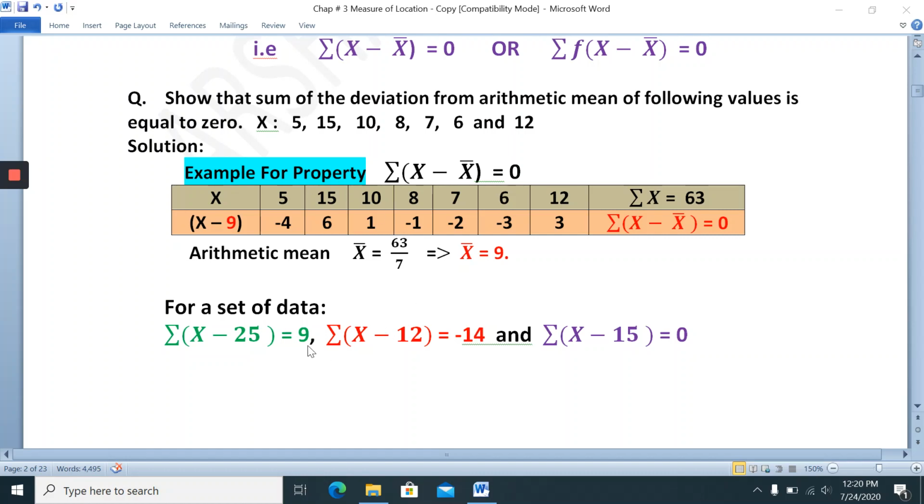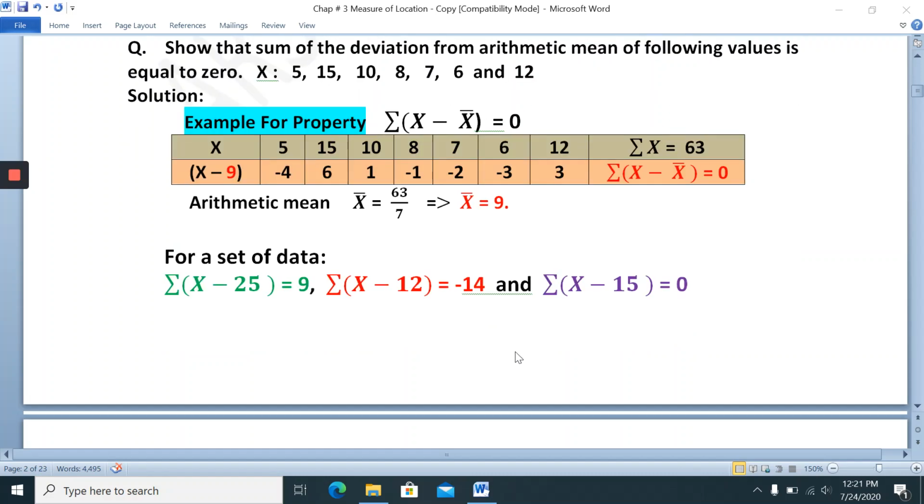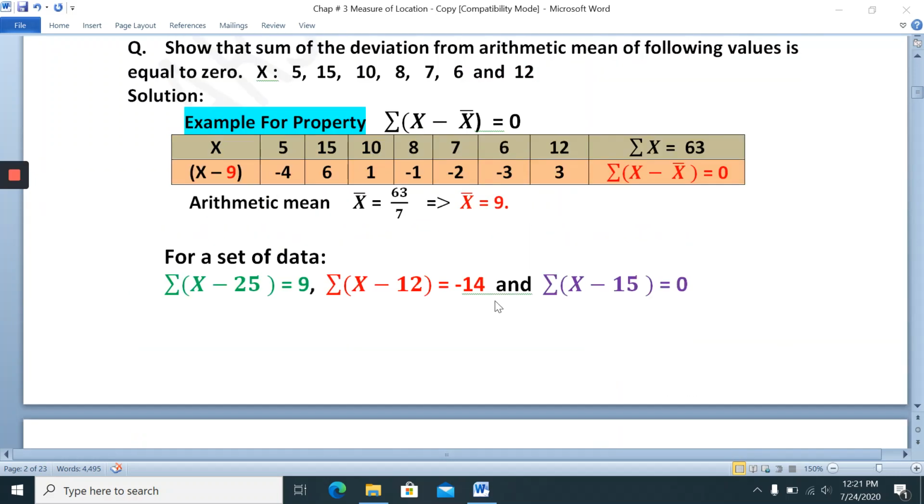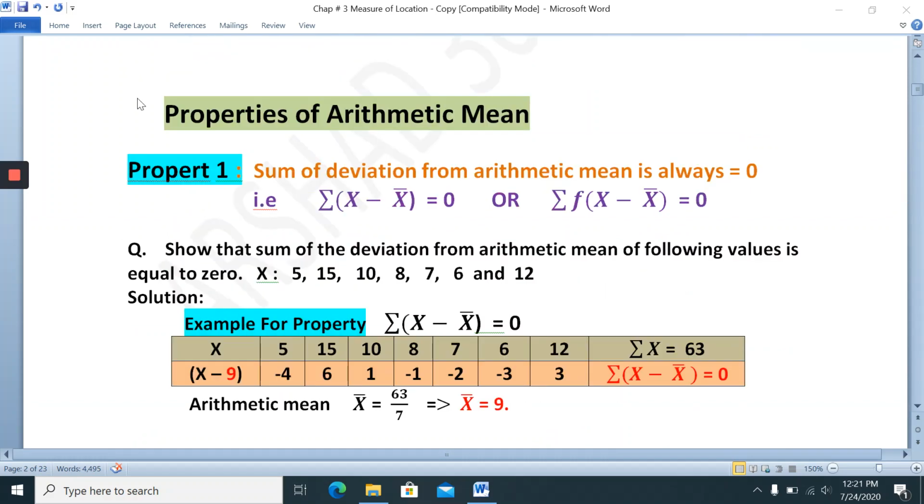Here the information is not given in numerical form, only the calculated answers are given. Summation x minus 25 is 9, summation x minus 12 is negative 14, summation x minus 15 is 0. Now they are asking what the value of the arithmetic mean is, and why.